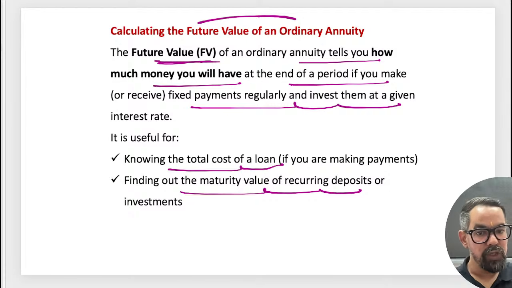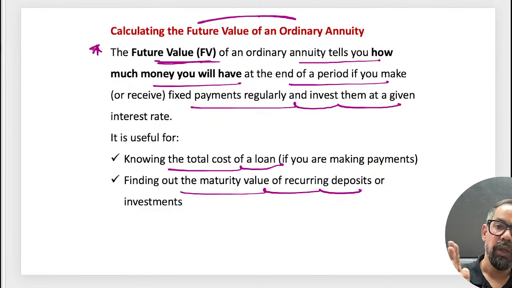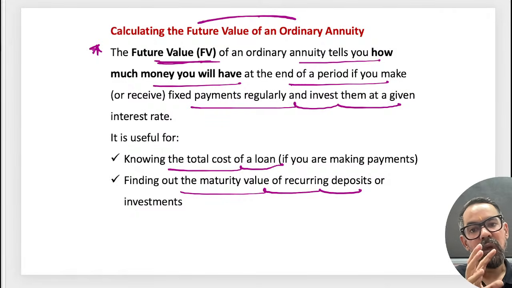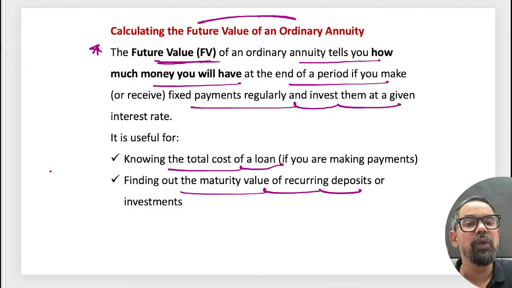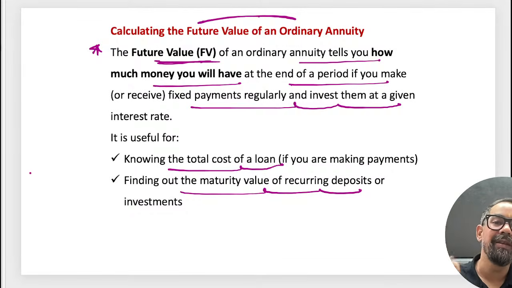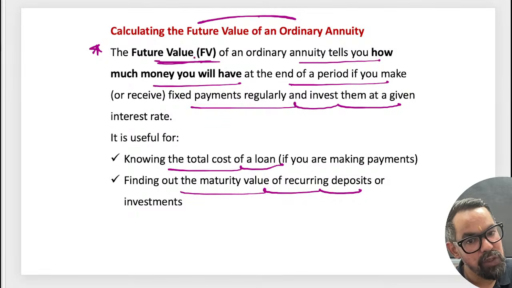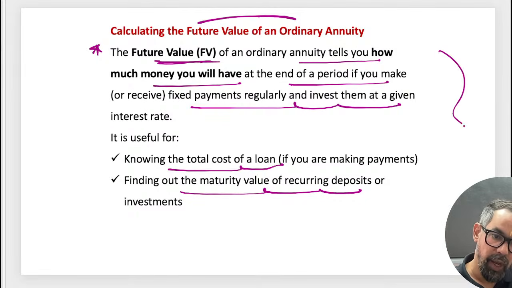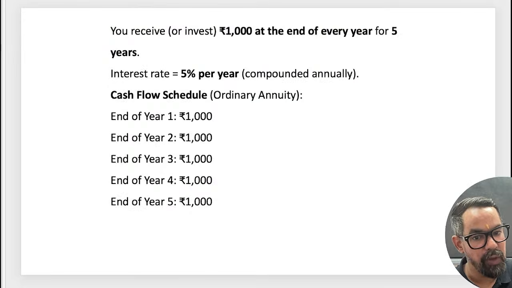So future value means, let's say we have taken some loan principal amount and we are paying regular EMIs. If you took that loan for 5 years, how much are you going to pay actually? Suppose we have taken a 50 lakh rupees loan, you have to pay around 75 lakh or something. So that is your future value of annuity, how much amount you are actually going to pay in that case.